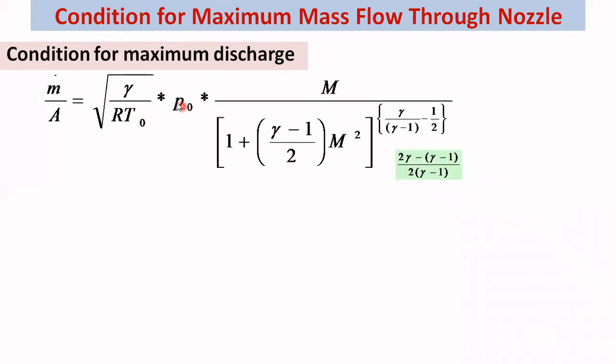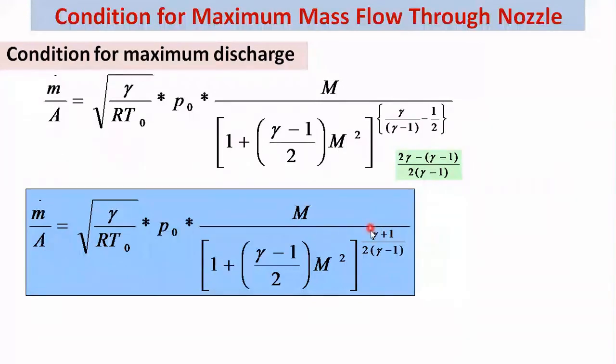So this P0 and this under root gamma R T0, and we can simplify this 1 plus gamma minus 1 by 2 M square. So here gamma upon gamma minus 1 by 2, it becomes 2 gamma minus this gamma minus 1. So this will become gamma plus 1 upon 2 gamma minus 1. So now our equation for mass flow rate per unit area is under root gamma upon R T0, T0, Mach number divided by 1 plus gamma minus 1 by 2 M square, raised to gamma plus 1 upon 2 gamma minus 1.